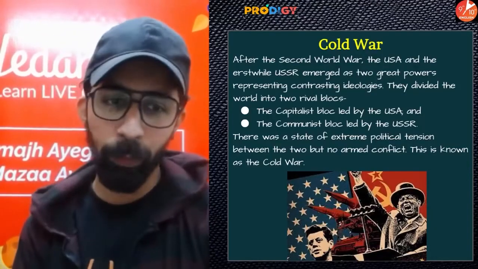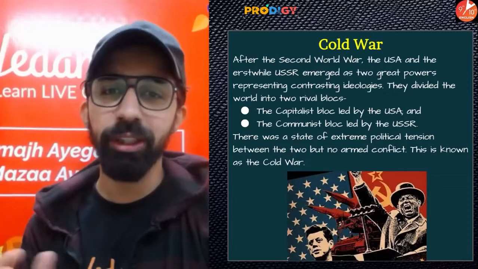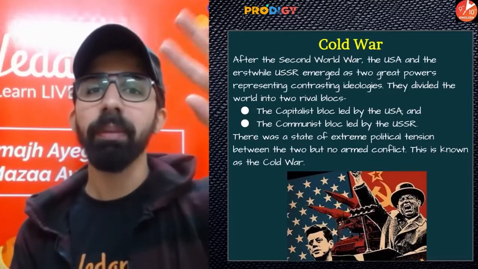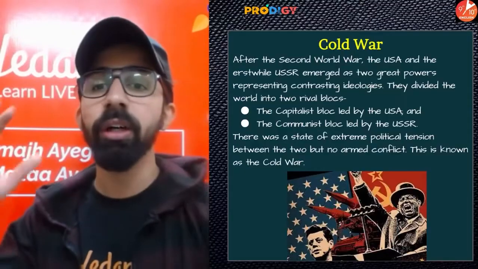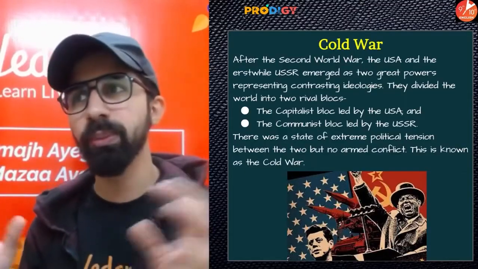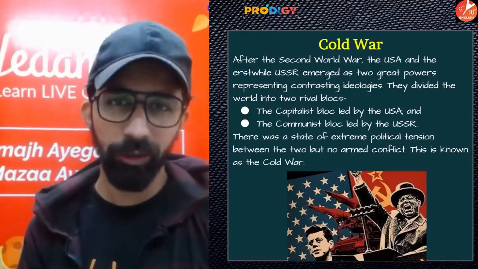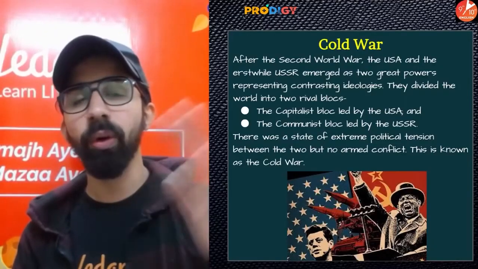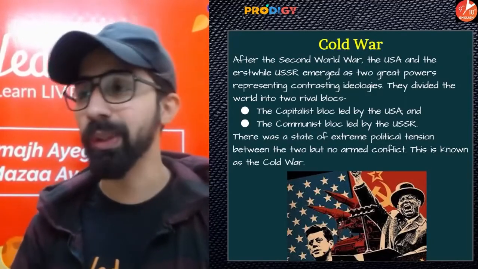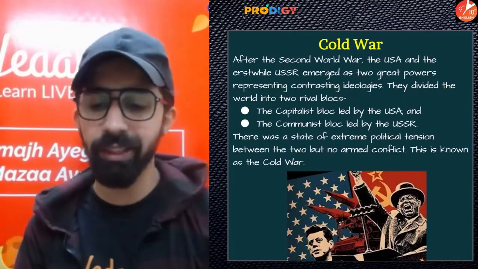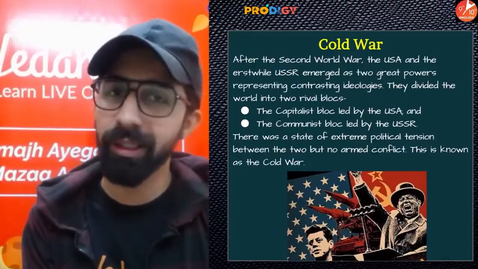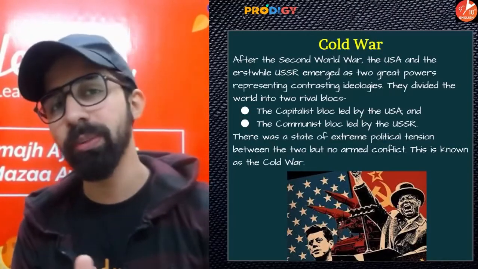Russia. So guys, after the Second World War, the USA and erstwhile, previously known as USSR, emerged as two great powers representing contrasting ideologies. So guys, both these groups had different ideologies. Like USA wanted to spread capitalism, USSR wanted to spread communism, all right, the communist bloc. So basically we can say that USA was from the capitalist group and USSR was from the communist group.